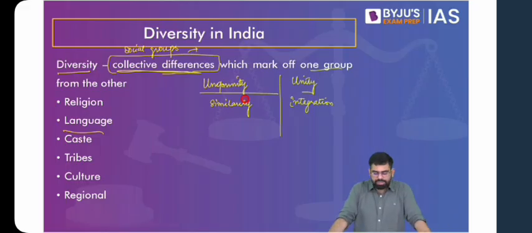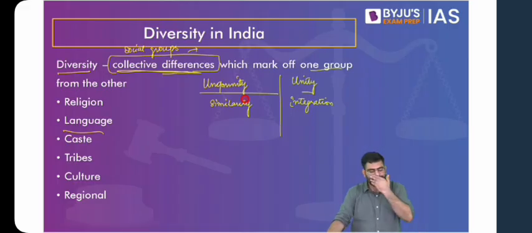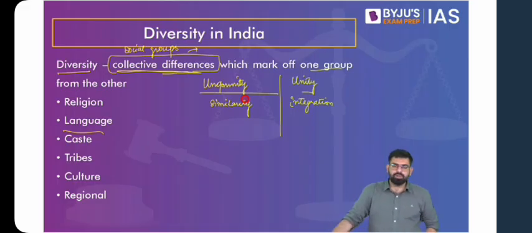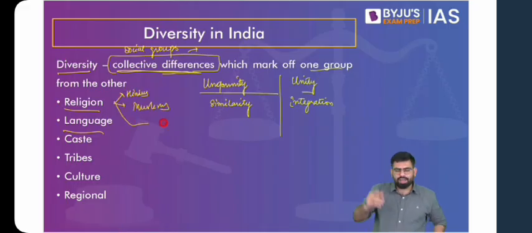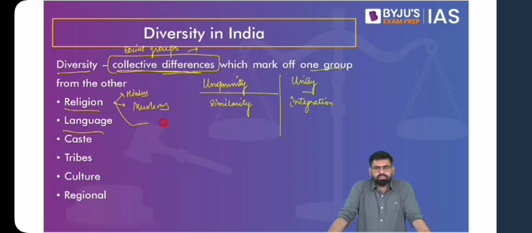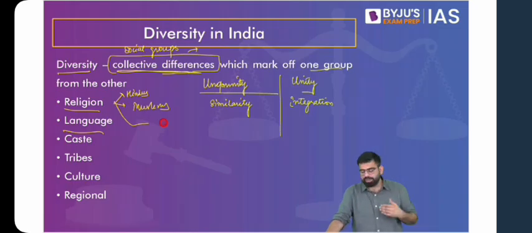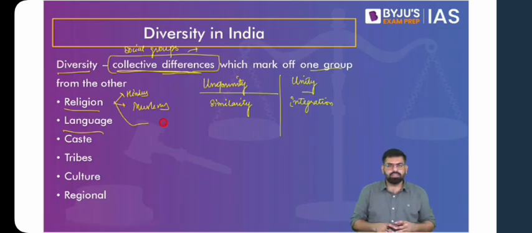Now with this brief idea, because this is going to help you write answers, it is going to help you tackle any kind of question that comes from diversity in India. Before that, let's talk about what kind of diversity we find in India. You can say that we find religious diversity. You have multiple religions. You have majority Hindus, then after that Muslims. And similarly, you have various other religions like Sikhism, Buddhism, Jainism, Zoroastrianism. So people from various religions are there in India. We have a diversity of religion.